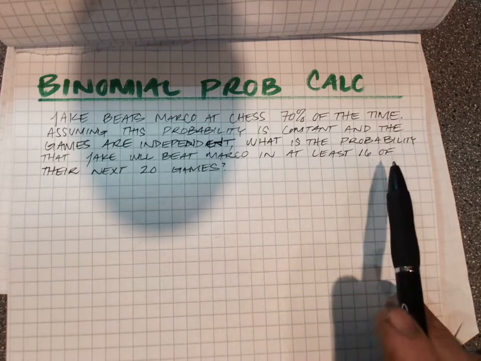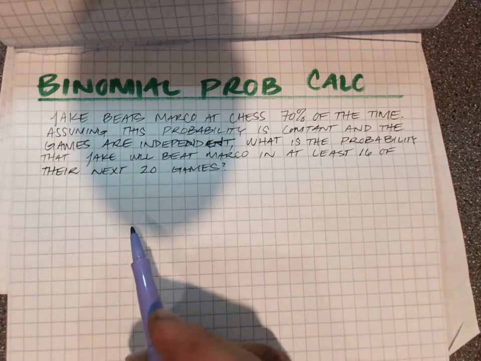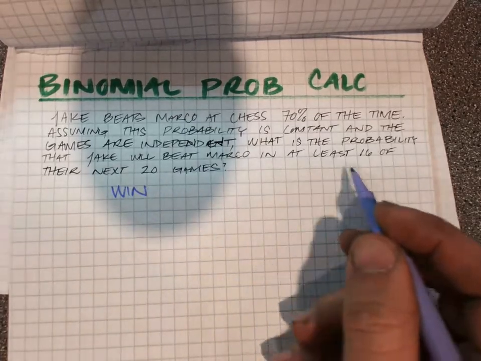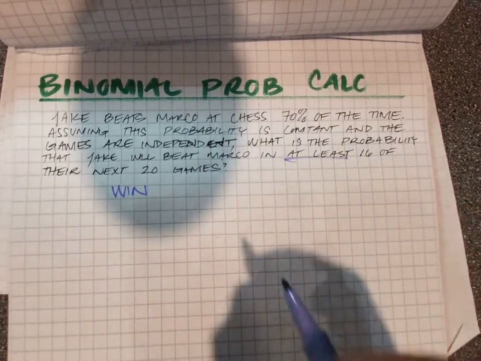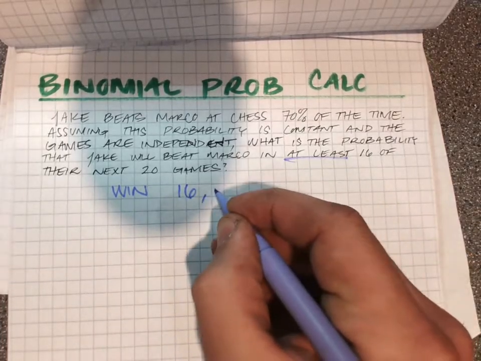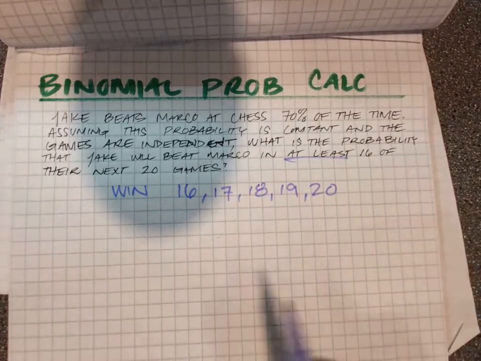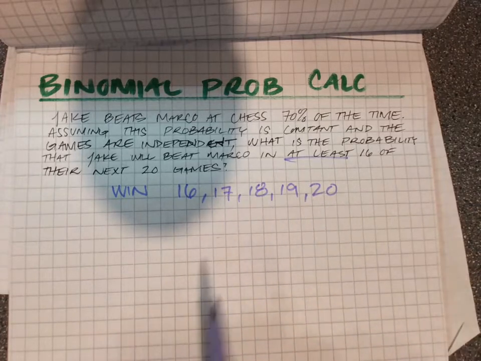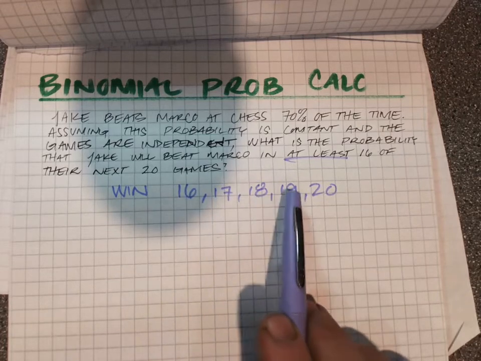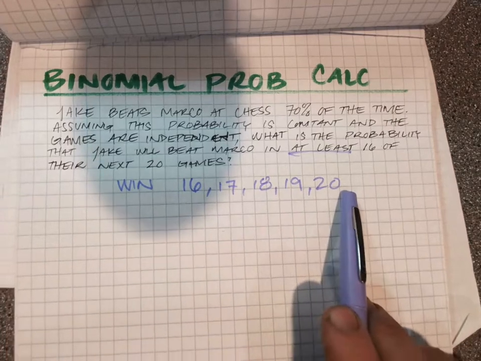We need here to win at least 16 of the next 20 games. I'm just going to make some notes to myself here. This phrase, at least 16, means he could win 16, but that would be the least. So he could win 16, 17, 18, 19, or all 20 games. And that's a lot of different combinations of things to win. So we're going to figure out the probability of each of these particular outcomes happening and then add them all together.